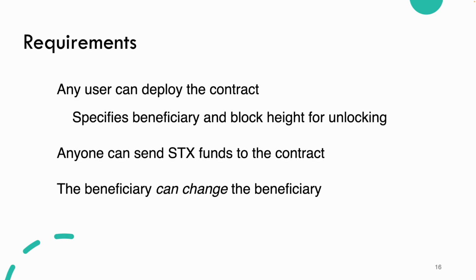Anybody can send Stacks funds to the contract, and we'll look at just generally sending some Stacks around anyhow. The beneficiary can change their beneficiary. So if you're the beneficiary and you want to pass the resources to somebody else, you can go right ahead, as long as you are the beneficiary and you are the current person to transfer that.